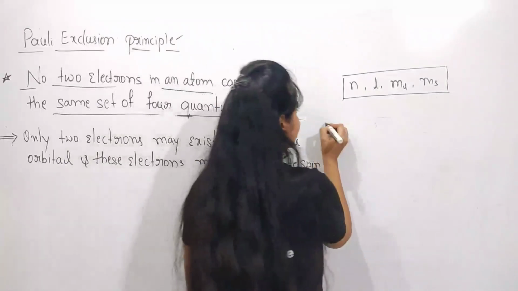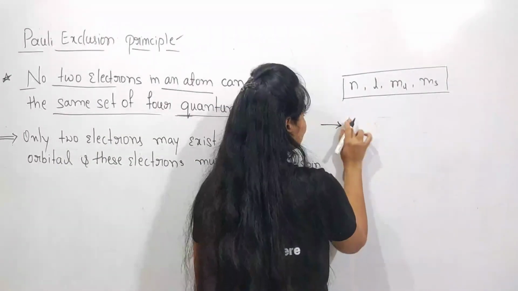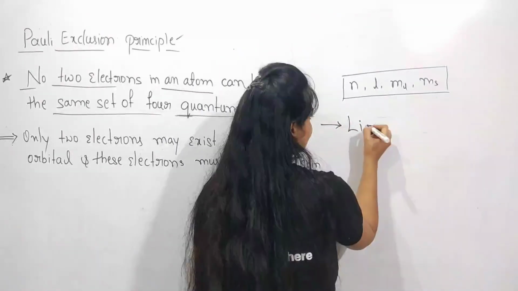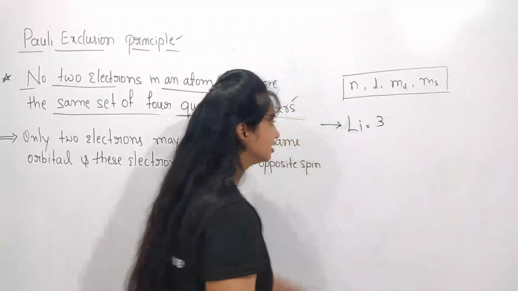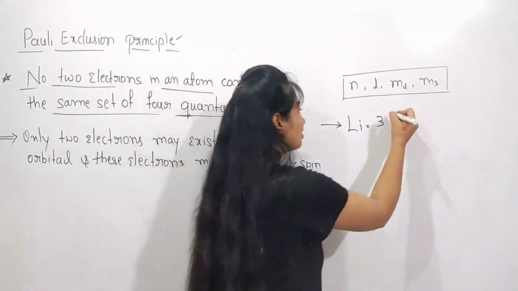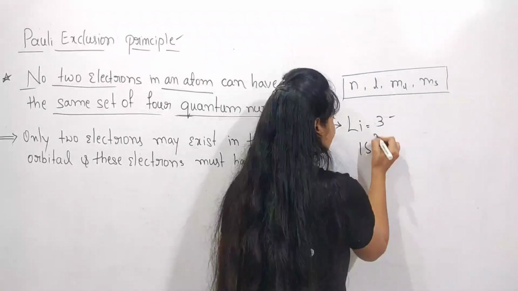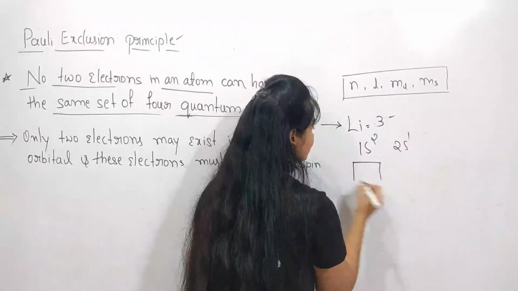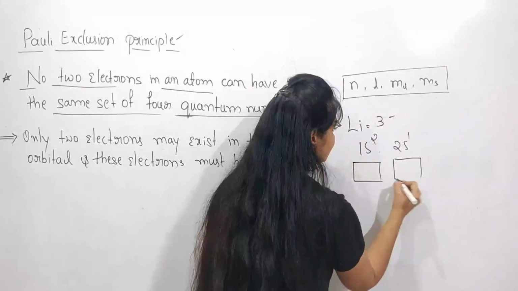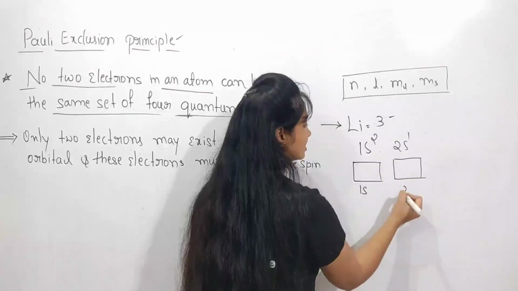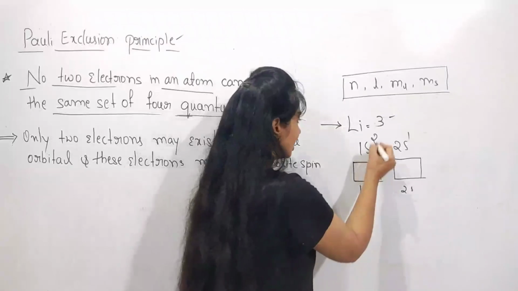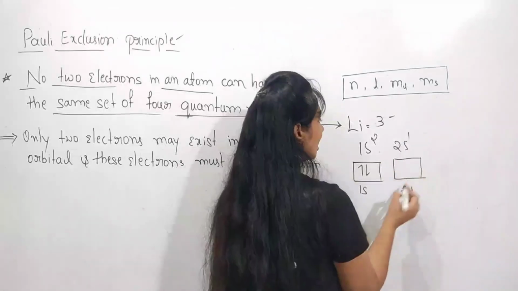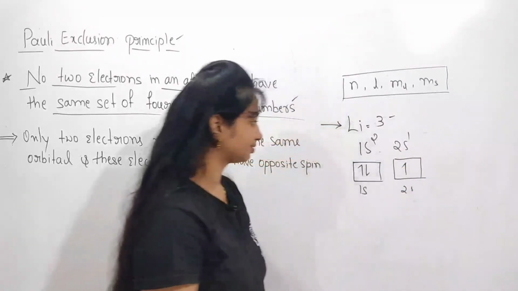I wish to take one example. Consider our lithium atom. In this lithium atom we are having 3 electrons. The atomic number is 3. I wish to configure these 3 electrons like 1s2 and 2s1. And I fill these electrons in their orbitals. This is our 1s orbital and this is our 2s orbital. So 1s2 means I fill 2 electrons, and here I fill 1 electron.